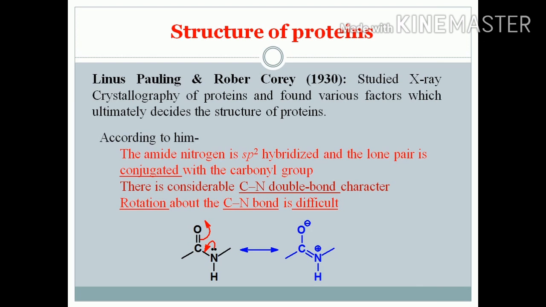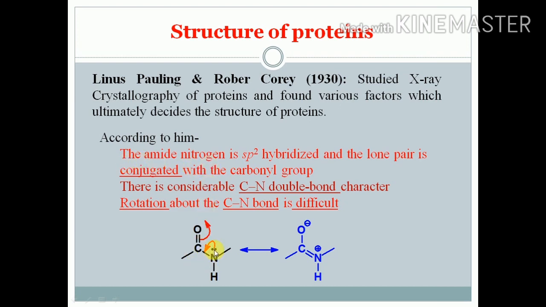Now we will see the structure of proteins. Why is the structure of proteins very important? It is very important to know the complete structure of the protein, as the biological function of the proteins is mainly controlled by the structure. Therefore, the number of factors which ultimately control the final structure of the protein molecules are considered first. Now Linus Pauling and Robert Corey studied the X-ray crystallography of the proteins and found various factors which ultimately decide the structure of proteins. So according to them,